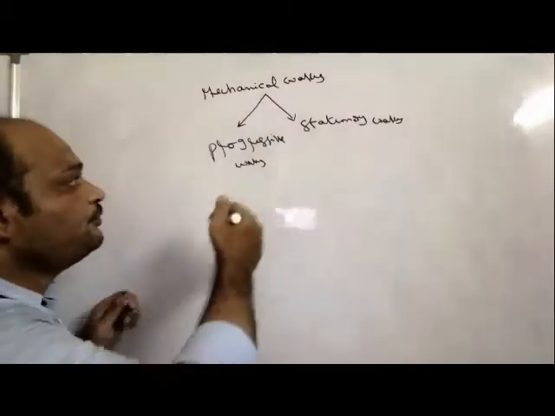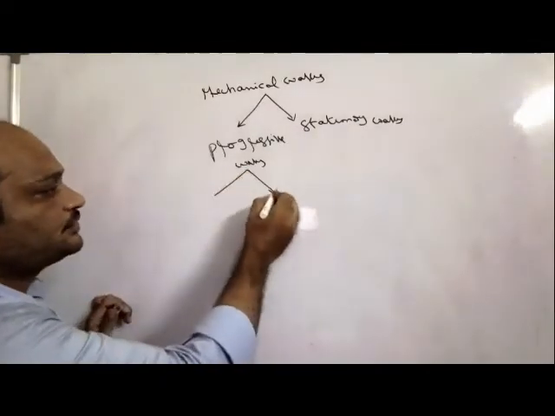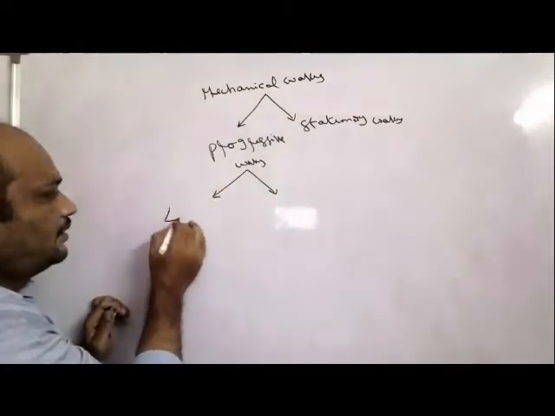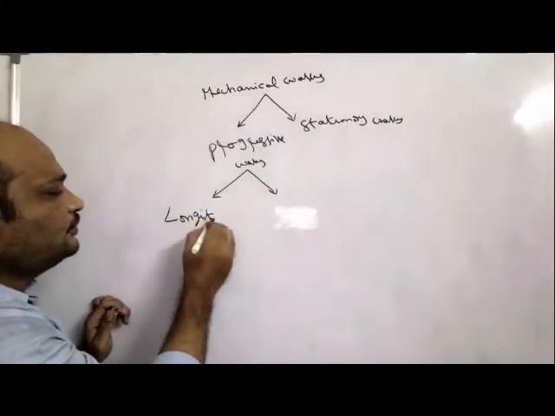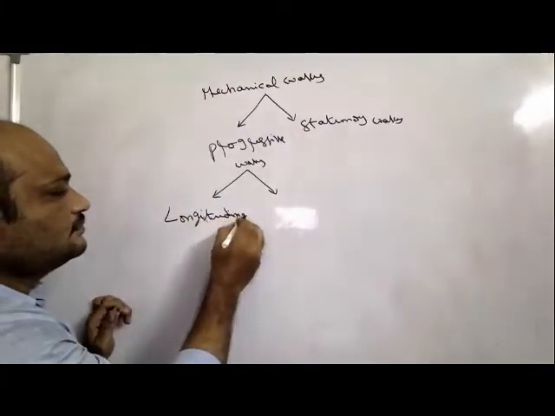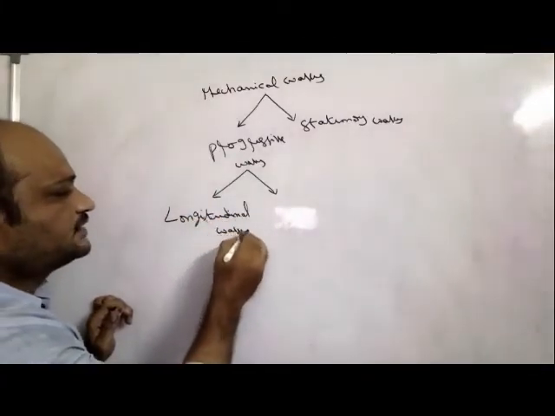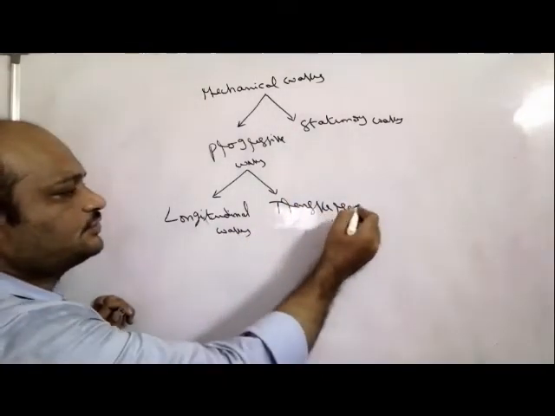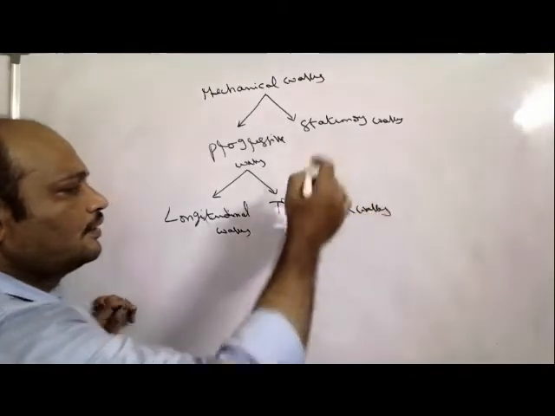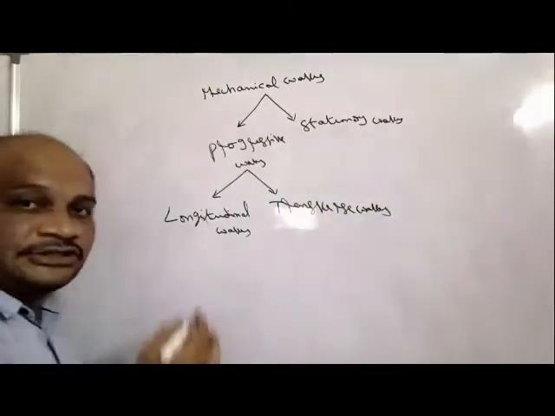The progressive waves are again classified into two types. Number one, longitudinal waves. The second one is transverse waves. Here, what are longitudinal waves?